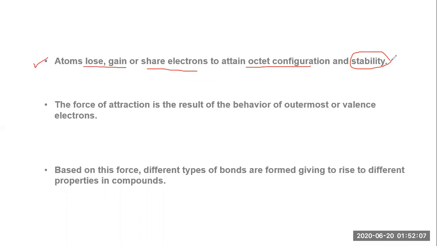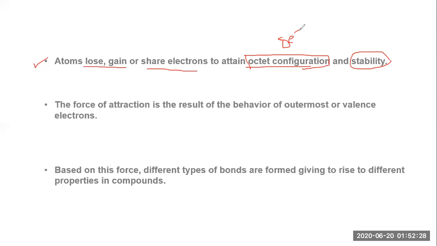So what is octet configuration? I have already discussed it, but I'm going to talk about it again. The octet configuration is defined as follows: if 8 electrons are in the outermost shell, then that atom's electronic configuration is called a stable one.